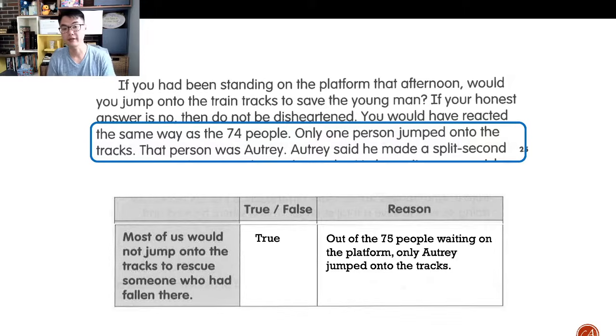At least I think so. If you are perhaps heroically inclined, then you might be one person to jump down like Audrey. But in most cases, the answer would be no. You'll probably be paralyzed with fear or rooted to the spot in shock, because we're not really sure what's going on. But Audrey's instinctive reaction was to actually jump onto the tracks. So out of 75 people waiting on a platform, only Audrey jumped onto the tracks, and that supports the true statement that most of us would not jump onto the tracks.